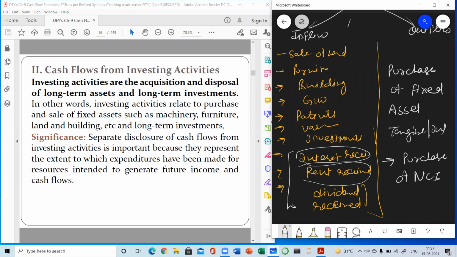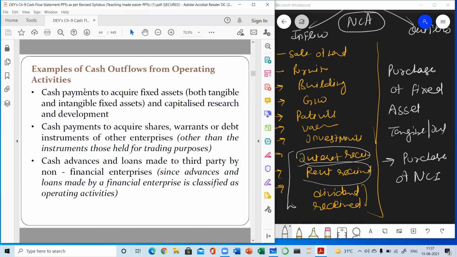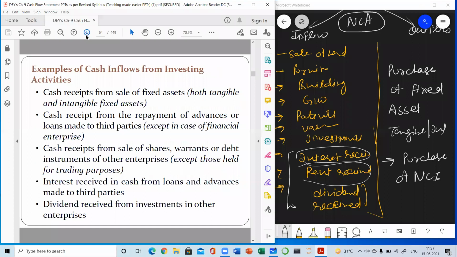Basically it is related with which portion of the balance sheet? Non-current assets. If non-current assets are purchased, then cash will be going out, so it will be an outflow under investing activity. If non-current assets are sold, then cash will be coming inside and it will be known as inflow under investing activity. So all these are the examples which I have already discussed.